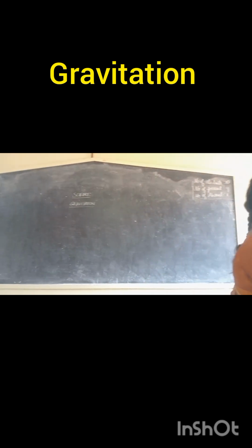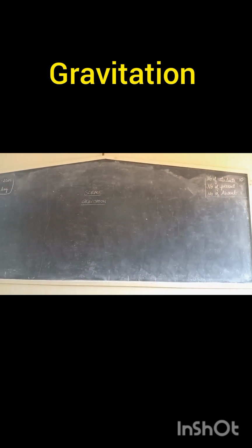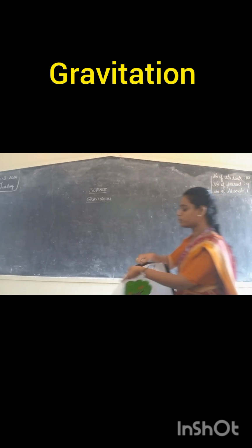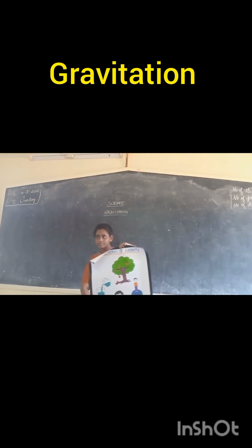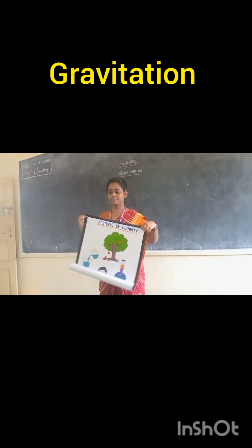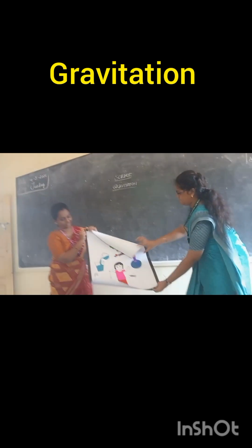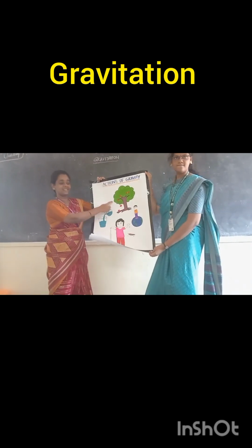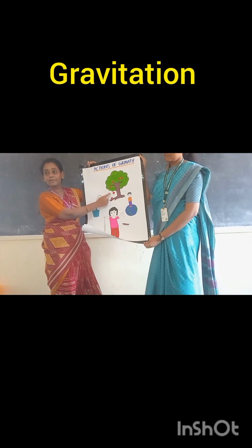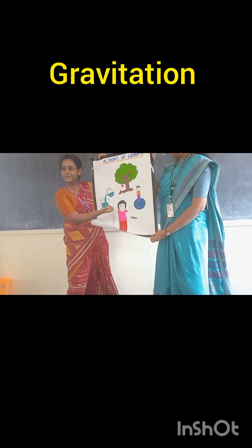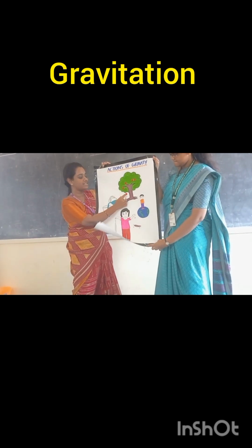Okay, now you just see. Can you all see this chart? Consider this as an apple tree. Here the apple is falling down, but Newton is not here; just think he is here.